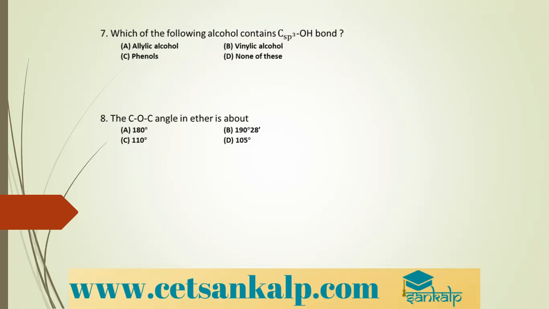Next, in phenols, the OH group is attached to side chain, or the OH is directly attached to benzene nucleus, both A and B, or none of these. If it is option C, both A and B, is it correct? No, it is wrong. Because in option A, the OH is attached to the side chain of the benzene ring, CH2OH. This is a side chain. If this is the case, it is not called phenol, it is called benzylic alcohol. It is an alcohol, which comes under OH attached to sp3 carbon only.